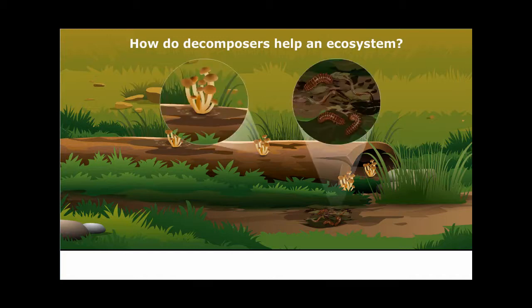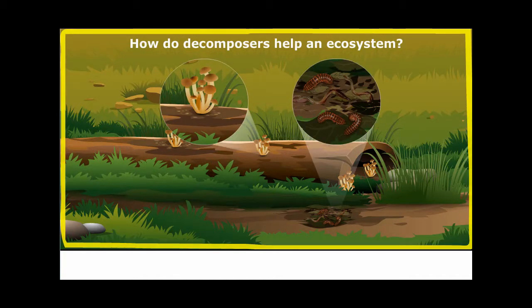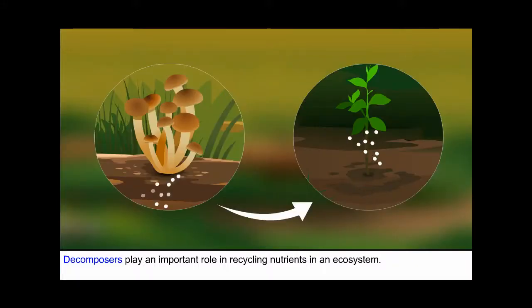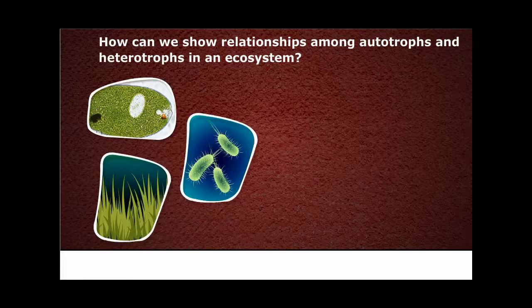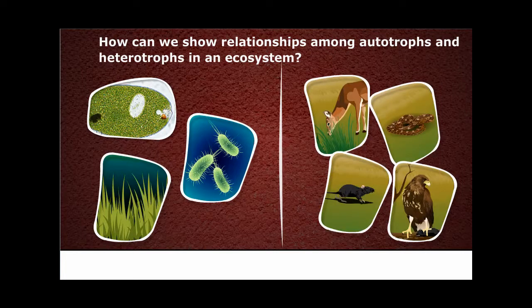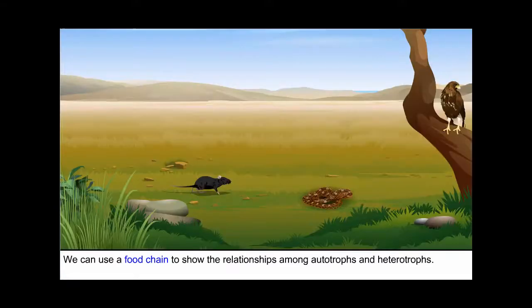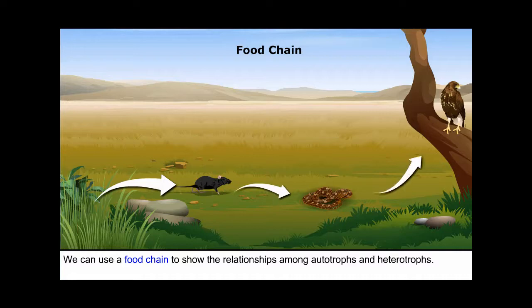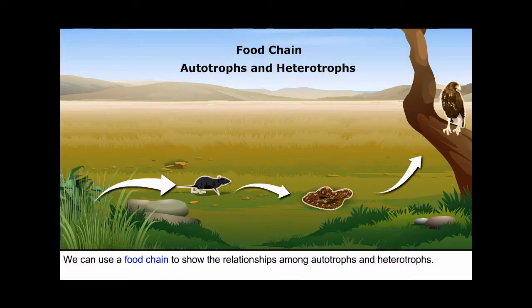How do decomposers help an ecosystem? Decomposers play an important role in recycling nutrients in an ecosystem. How can we show relationships among autotrophs and heterotrophs in an ecosystem? We can use a food chain to show the relationships among autotrophs and heterotrophs.